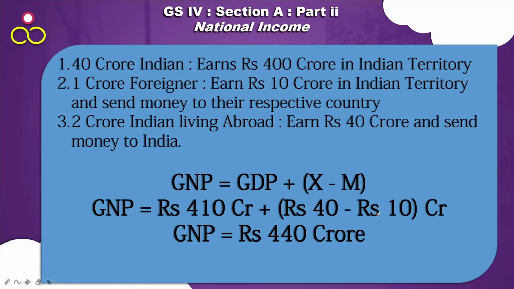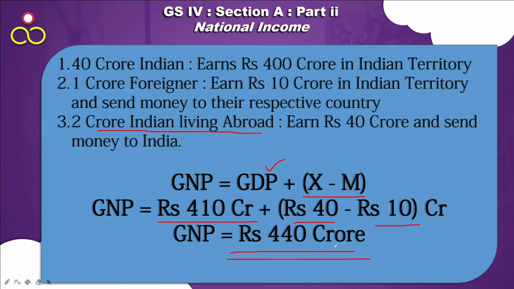Continuing on the last example only, here GNP is GDP plus X minus M. So what will GNP be? Already we have calculated GDP 410 crore, plus X is the export, meaning 2 crore Indians living abroad and sending 40 crore into India, that is the 40, and 10 is whatever money is going outside of India. So 40 minus 10, X minus M, that makes 440 crore. So GDP was 410 crore, gross national product is 440 crore.